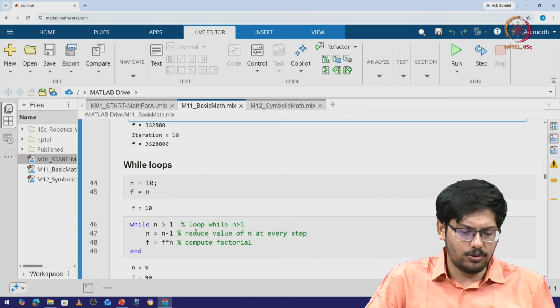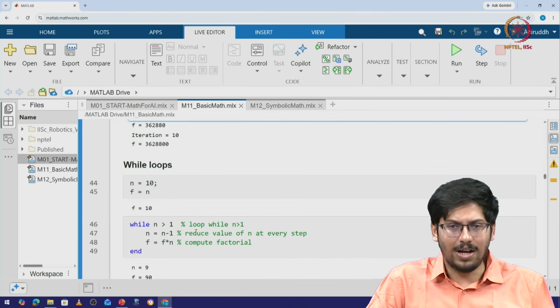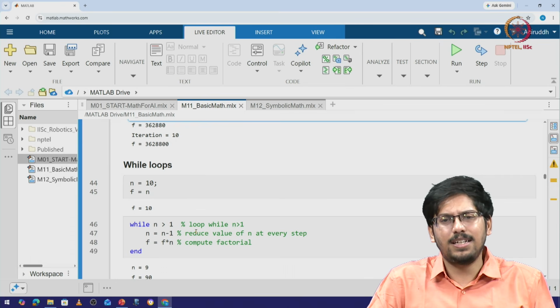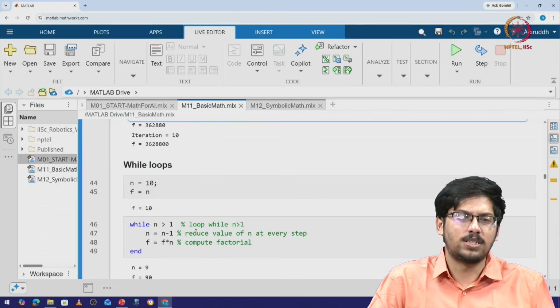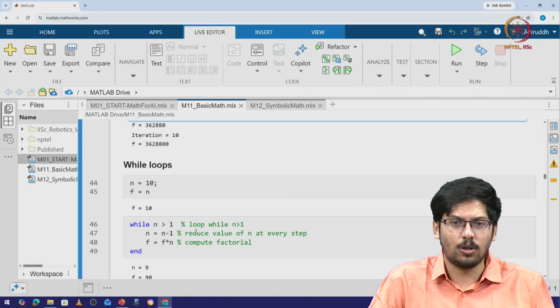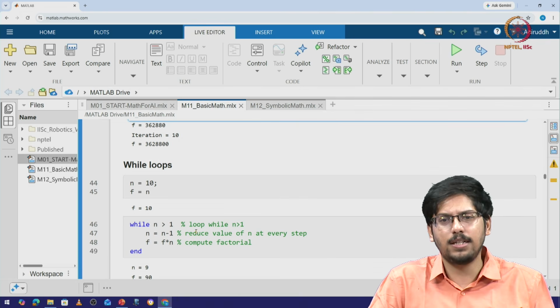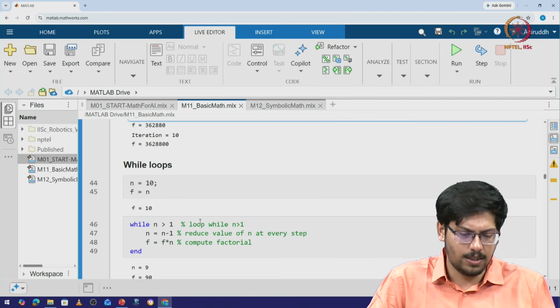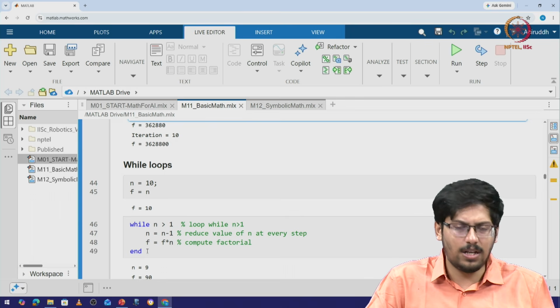Okay. Now let's also take a look at while loops. So in a for loop, we actually specify the value of i from what part it should start and from what part it should stop, right? So with i from 1 to n, it should stop when it's about to reach n. Now for a while loop, we actually don't have that constraint.